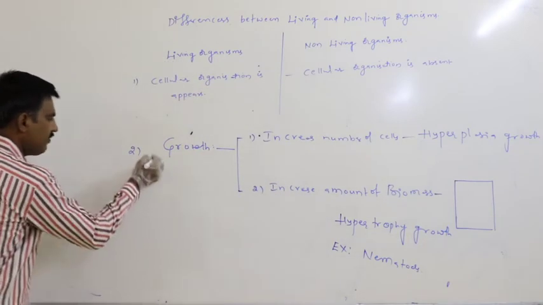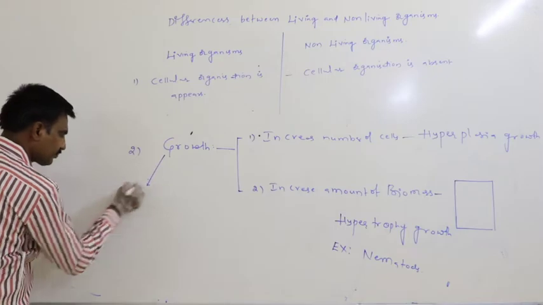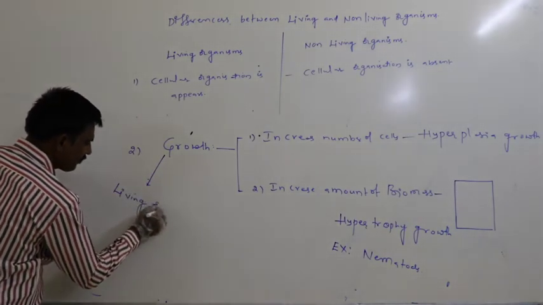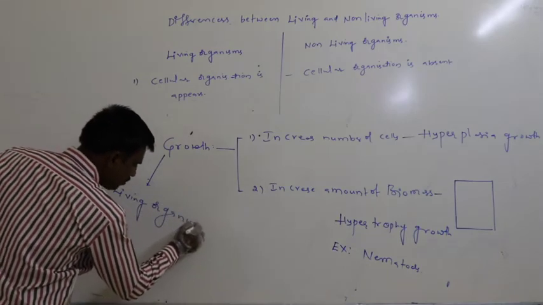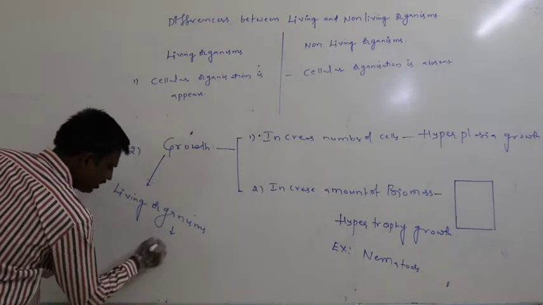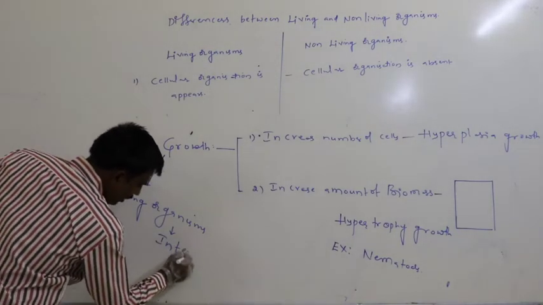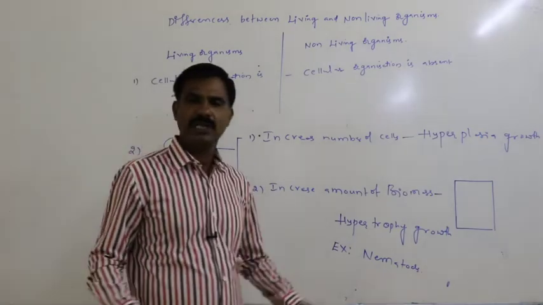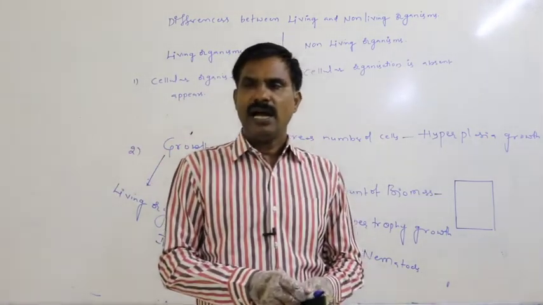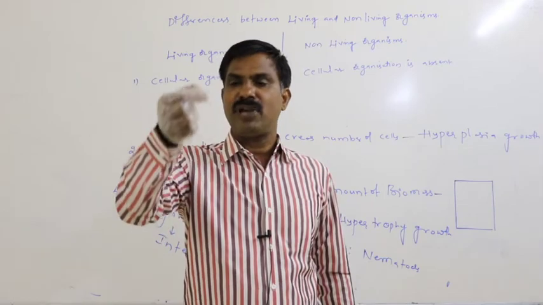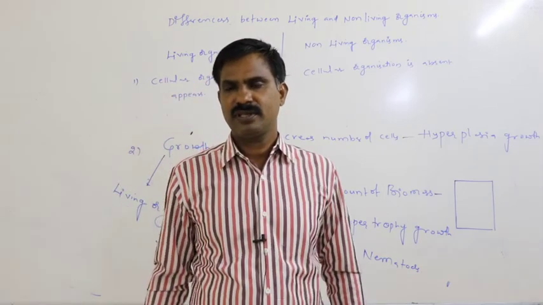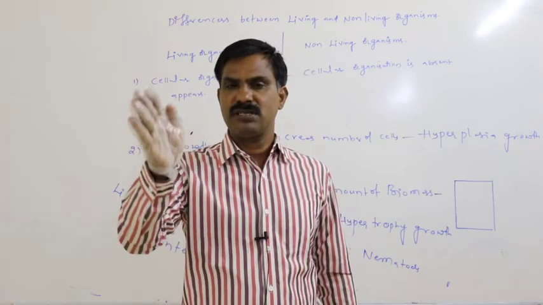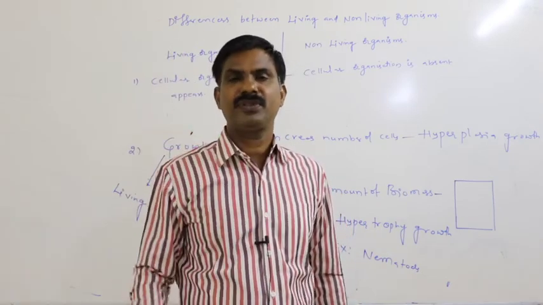Definitely in the case of living organisms, this growth is always internal. This growth is internal. Means either an increase in the number of cells occurs inside the body, or an increased amount of biomass also occurs inside the body.